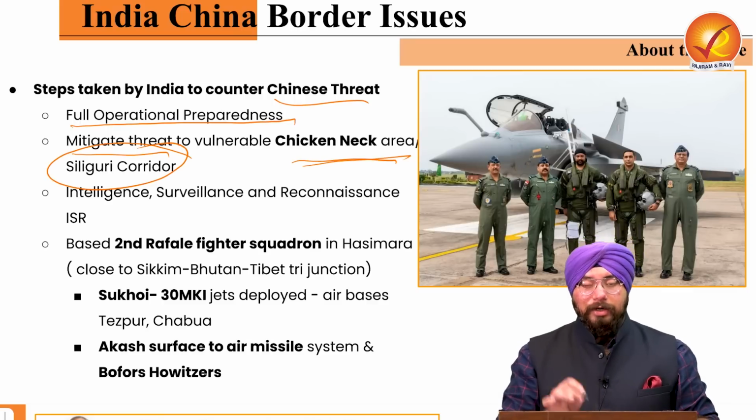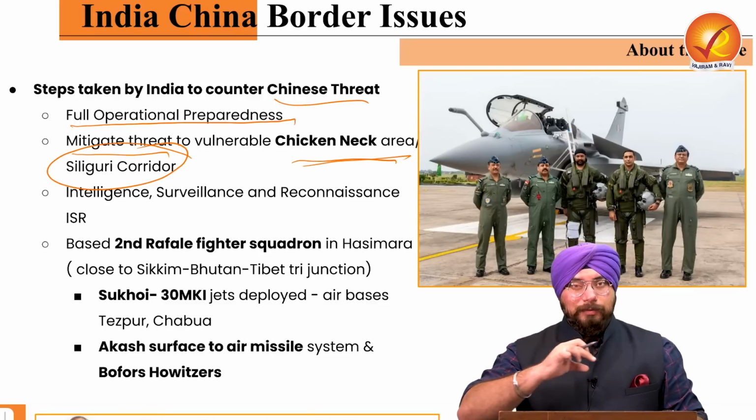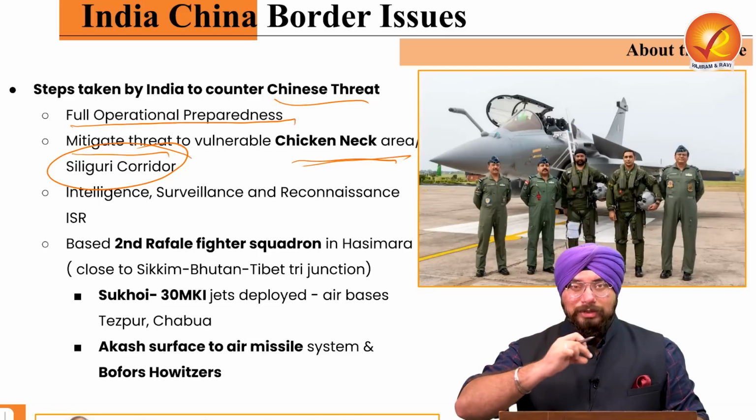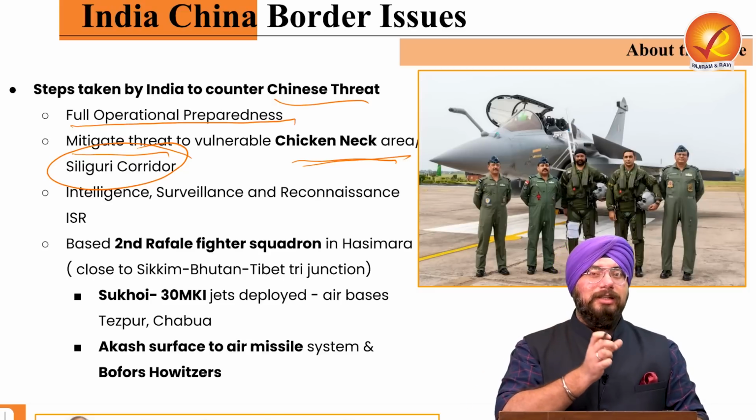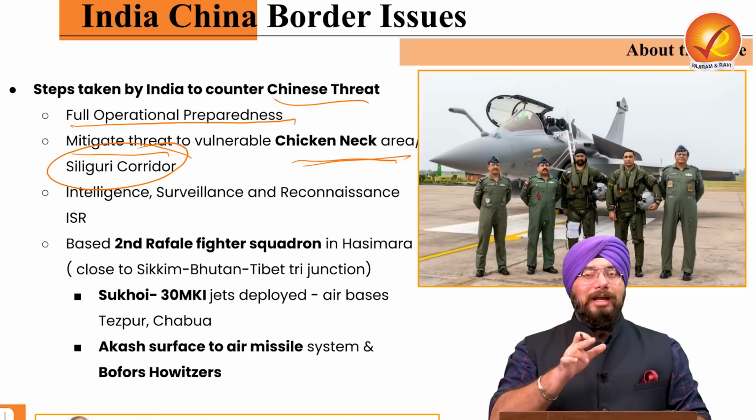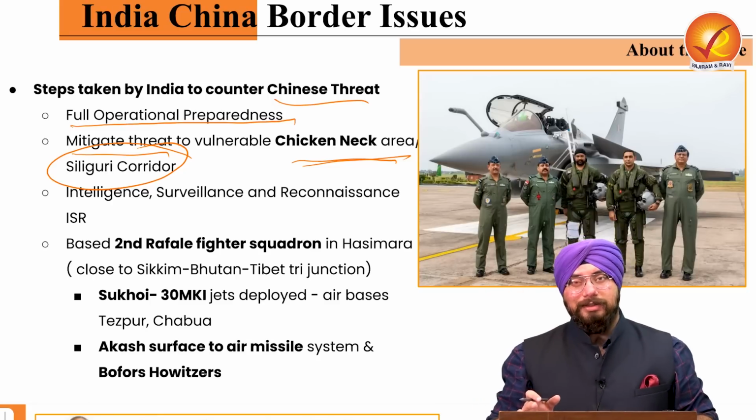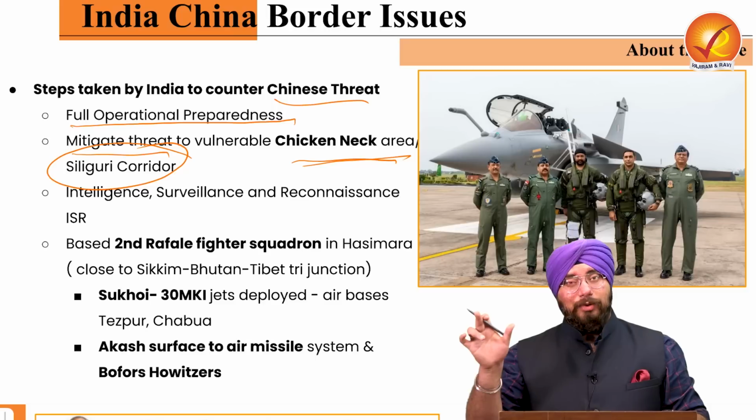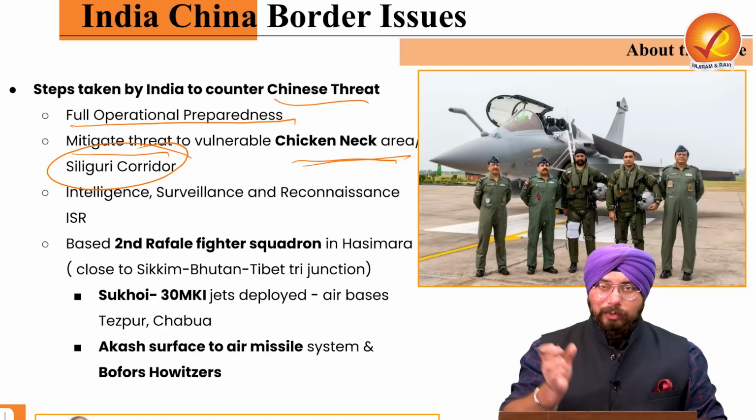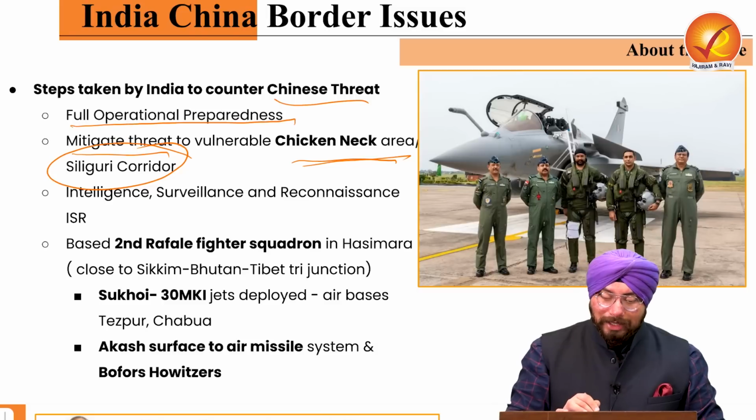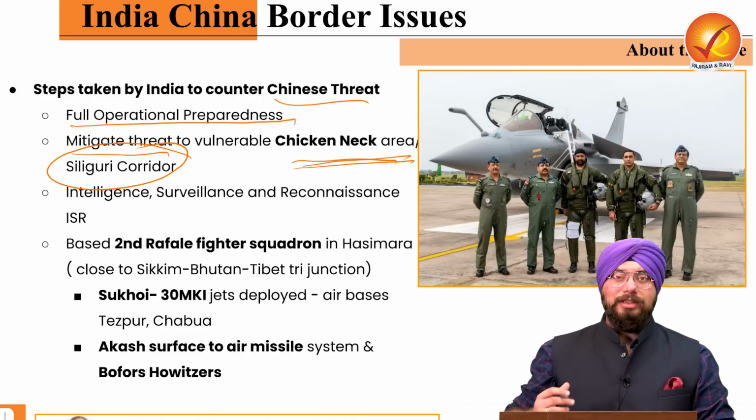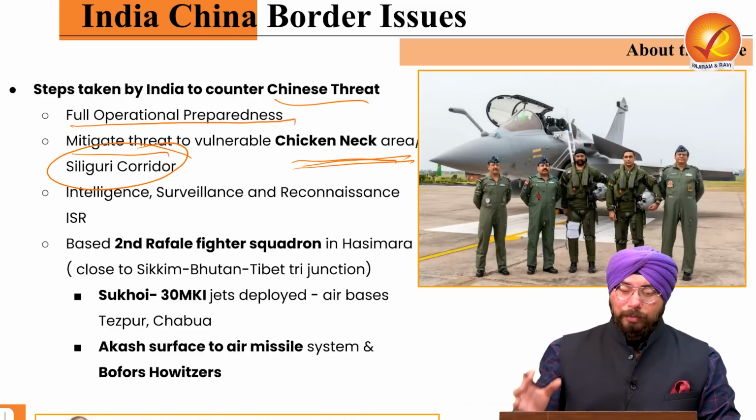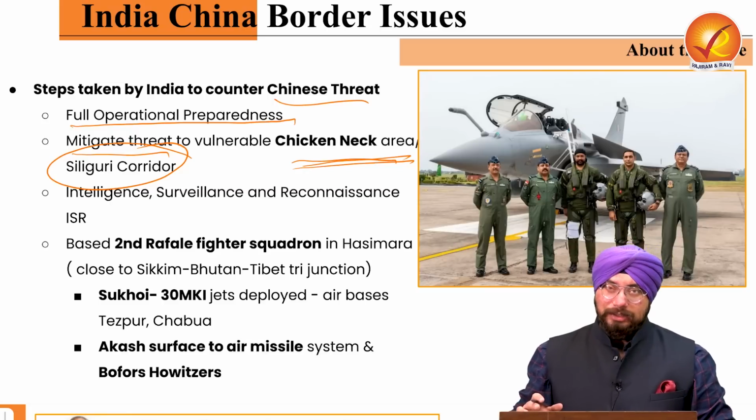Now, the chicken neck corridor or the Siliguri corridor is a small corridor which looks like a chicken's neck, and which is the area which connects the mainstream part of India and your northeastern states. So central India and the northeastern states are connected with a narrow corridor which you call the chicken neck corridor or Siliguri corridor. So we have the capacity and capability to mitigate the threat in that region as well.